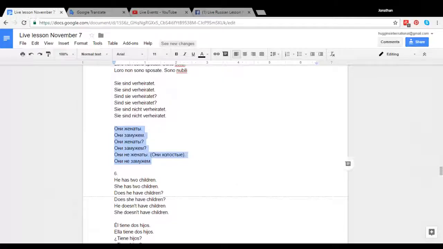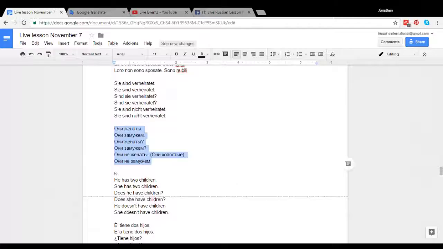You cannot say они замужем because замужем is only for women. If you say about women, you can say они замужем, and you also can say они женаты. If you say about many people, you can say in general они женаты. It's okay.